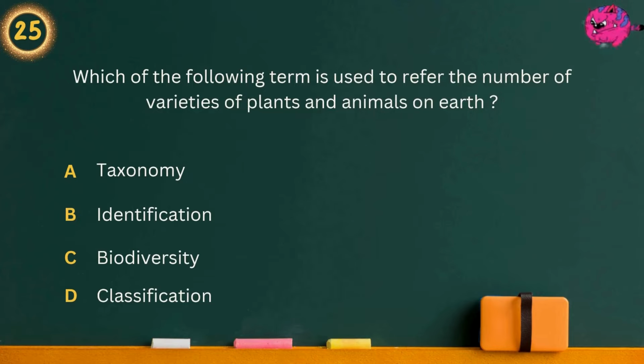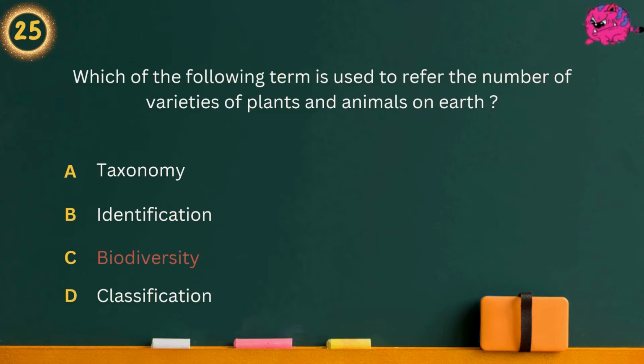Question 25. Which of the following terms is used to refer to the number of varieties of plants and animals on Earth? Option A, taxonomy. Option B, identification. Option C, biodiversity. Option D, classification. Answer is biodiversity.